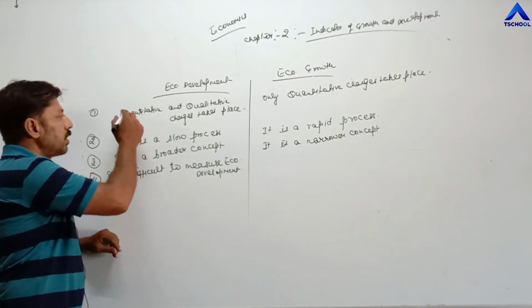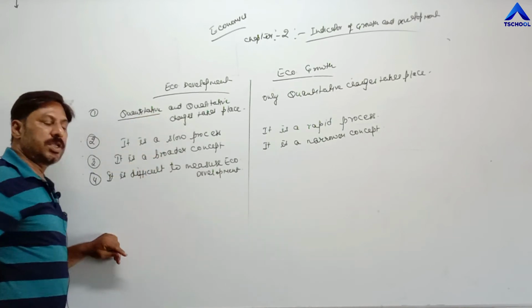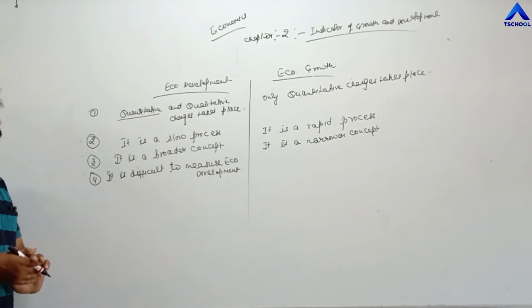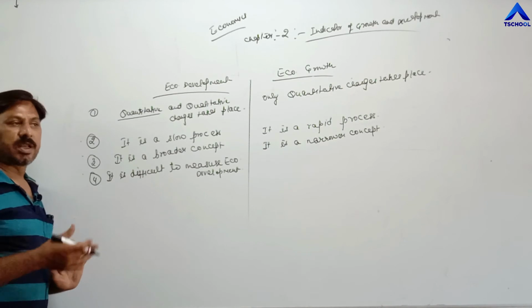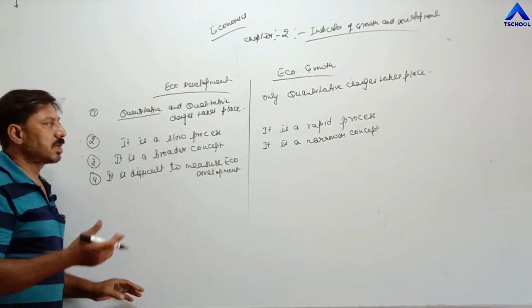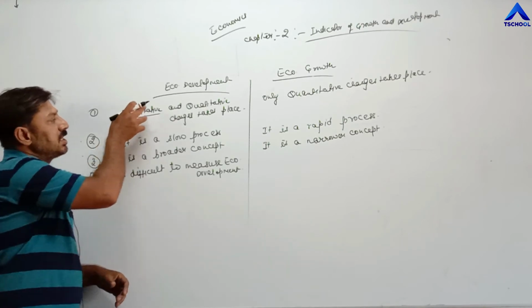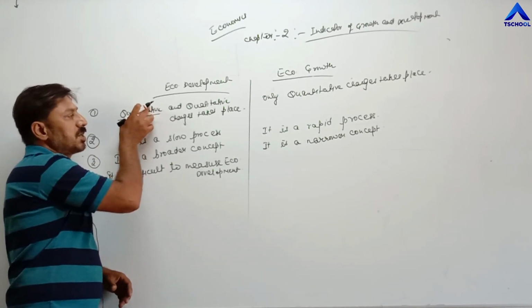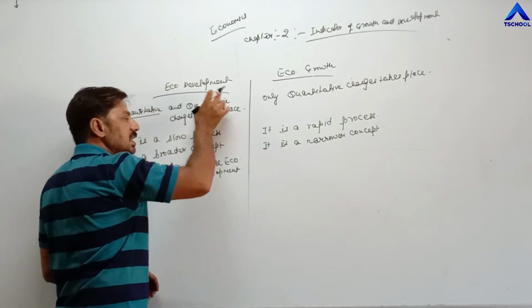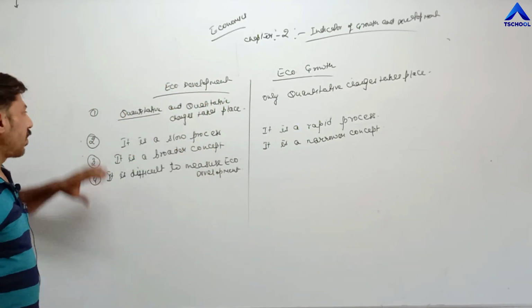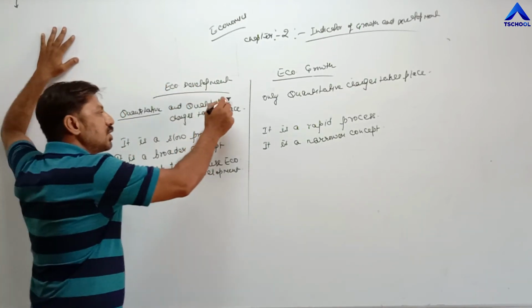Now, so far as quantitative changes are concerned, it is easy to measure how much national income has increased, how much per capita income increases, by what percentage it is increasing. So it is very easy to measure quantitative changes. But so far as qualitative changes are concerned, it is very difficult for any economy to measure them.